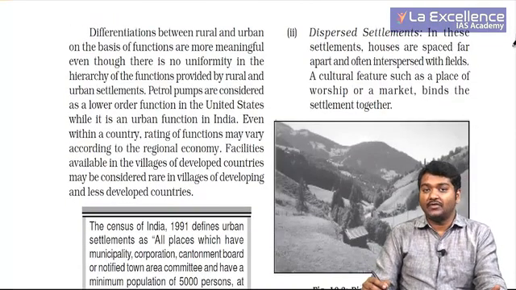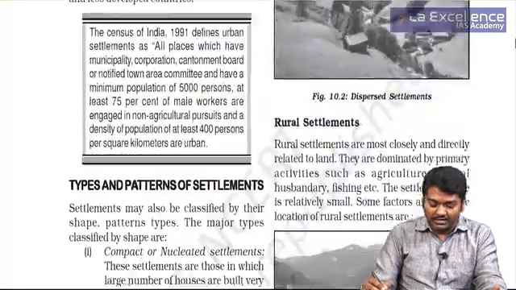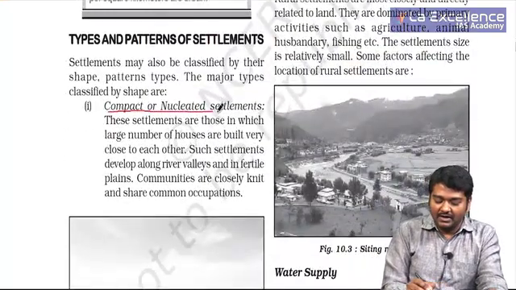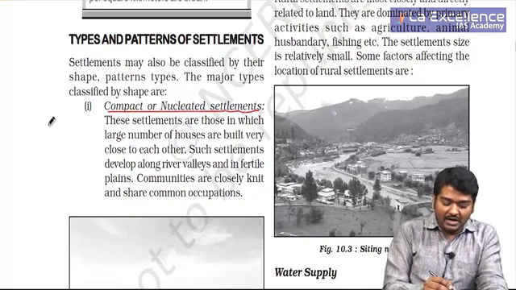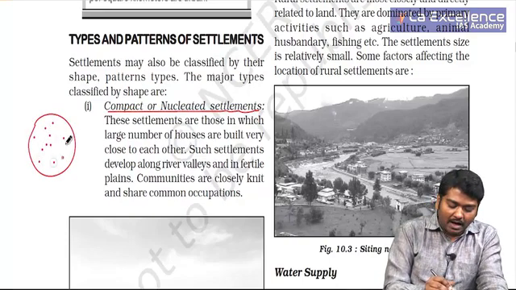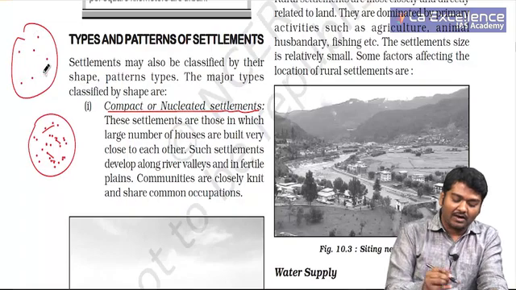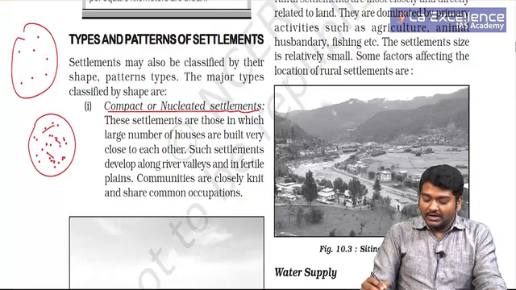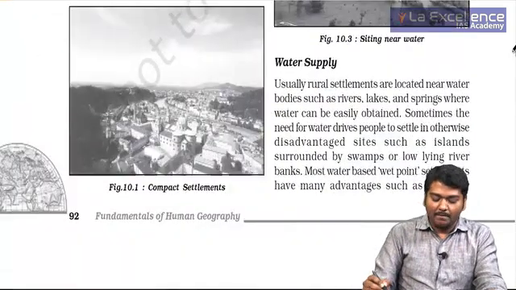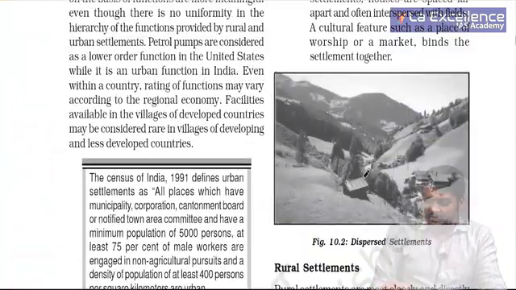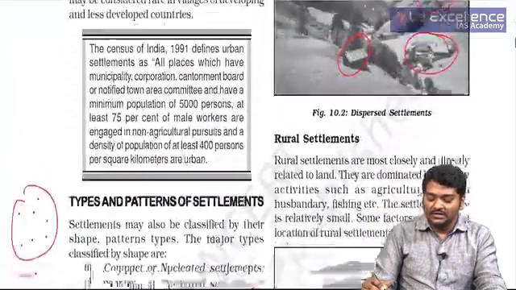So, different countries have different types of urbanization, and when we talk about settlements, you need to understand settlements can be divided into compact or nucleated, where all the people are present very close to each other. You have dispersed, where the settlements are far off, right? So, it is very, very important for us to understand compact settlements. Can you see? Everything is closer. And when I talk about dispersed, can you see one here and one here? So, this is called dispersed settlements.